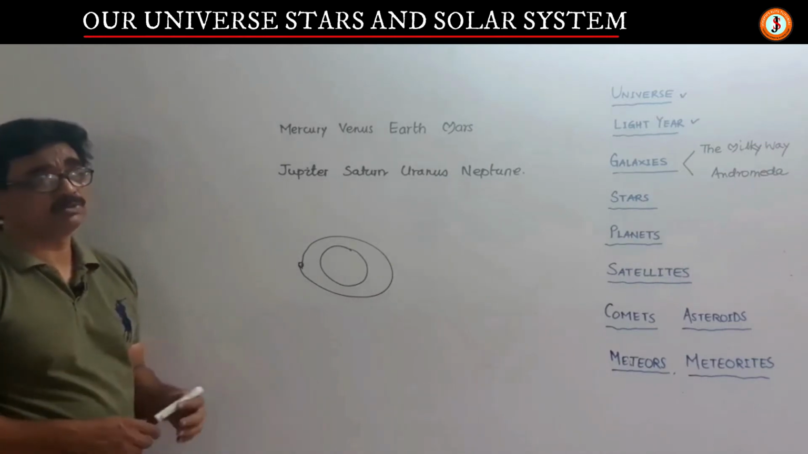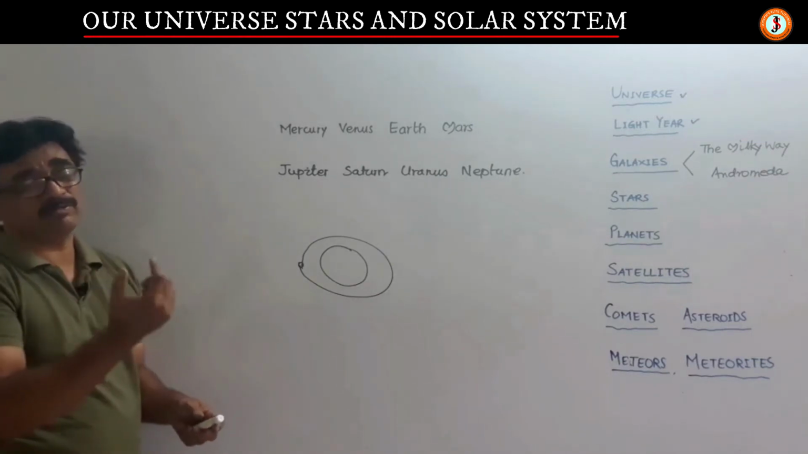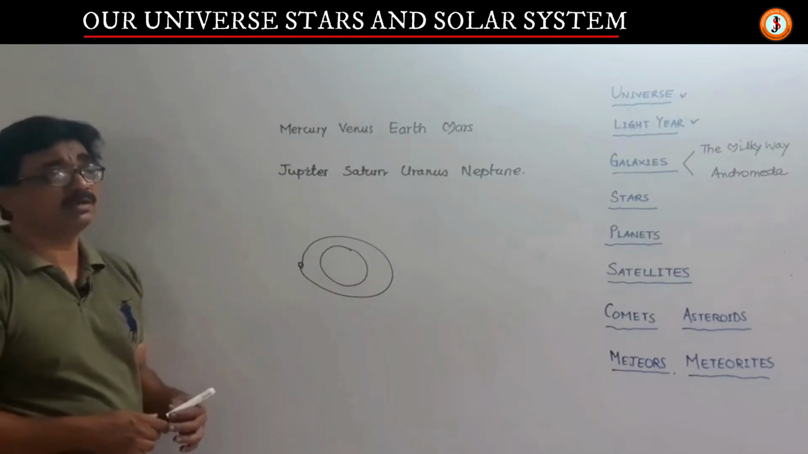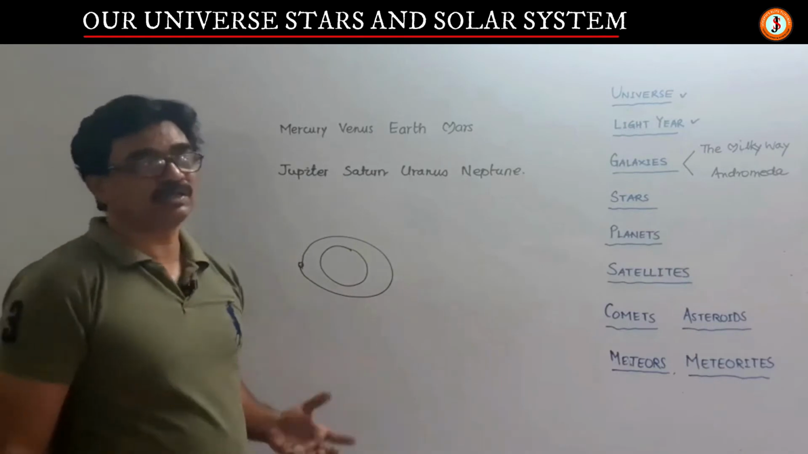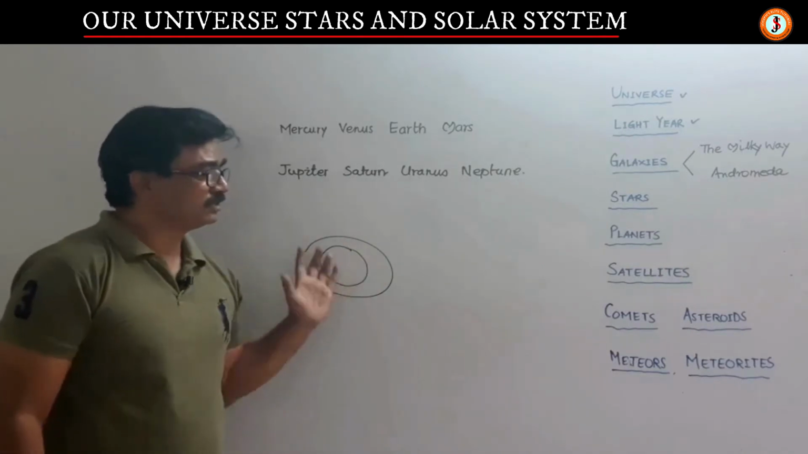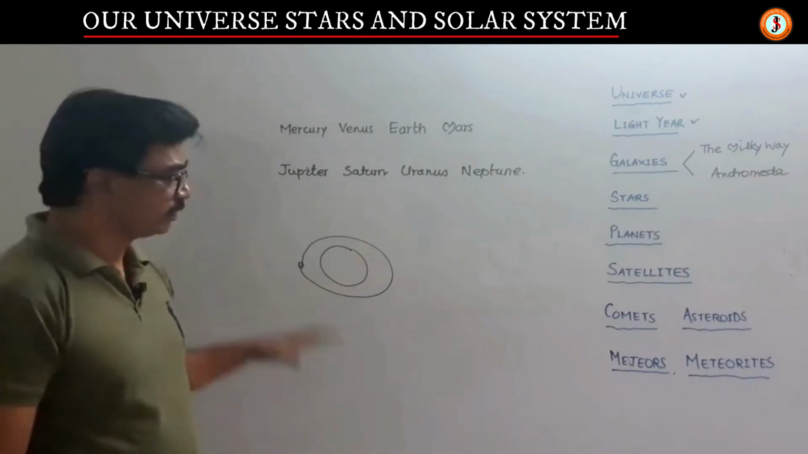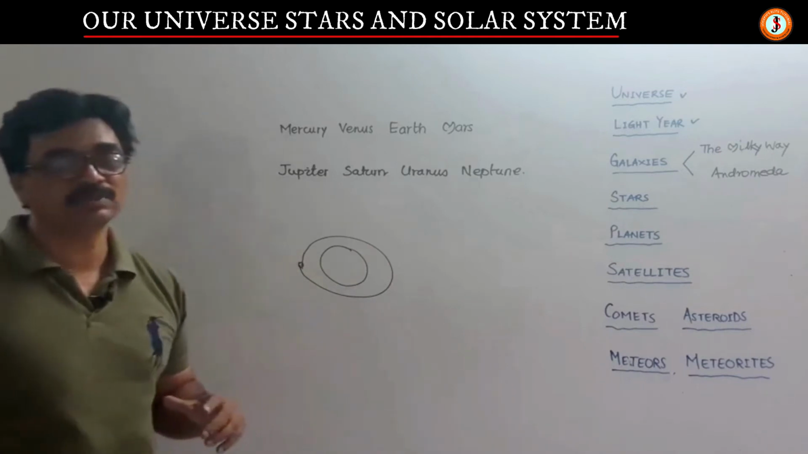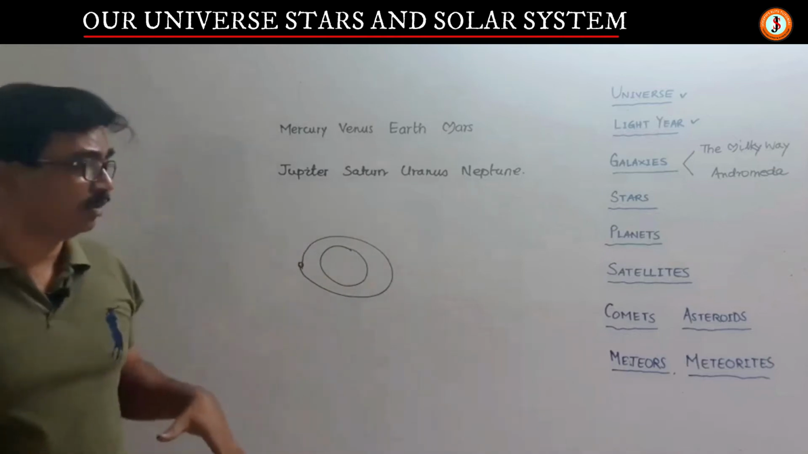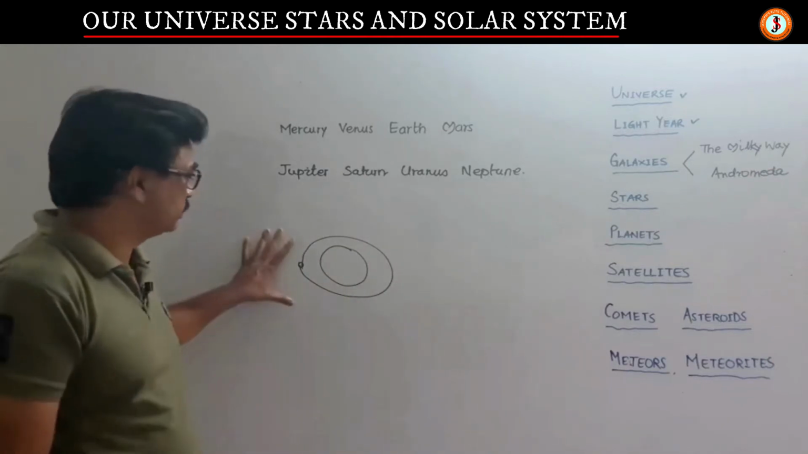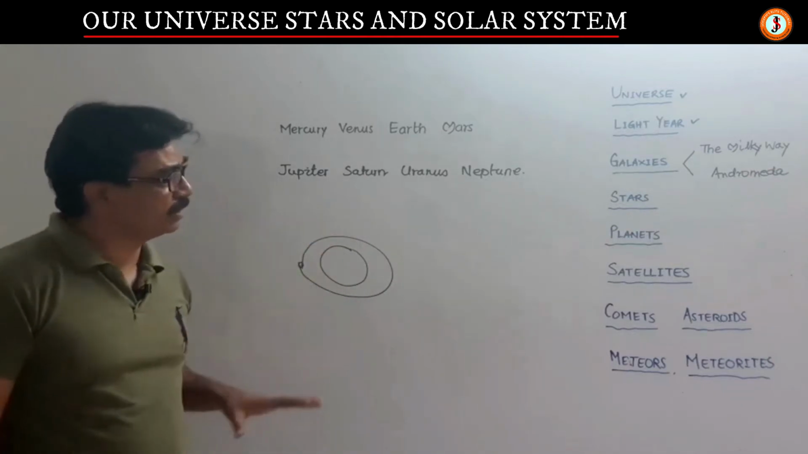There are also spaceships sent which revolve around our planet. Then they are called artificial satellites. For India, Aryabhata is one of the artificial satellites rotating. Some planets may have natural satellites, some may not, some may have one, some may have many. So these are the important elements.